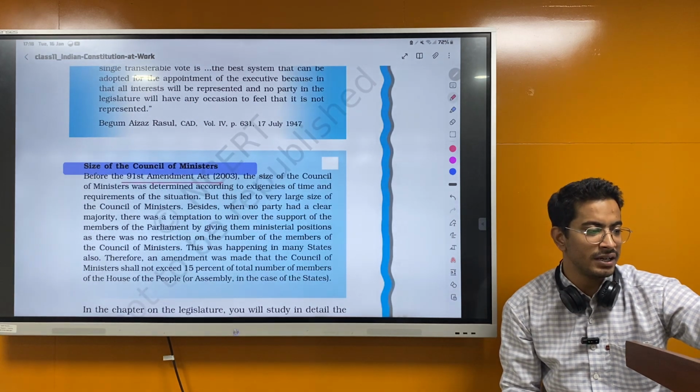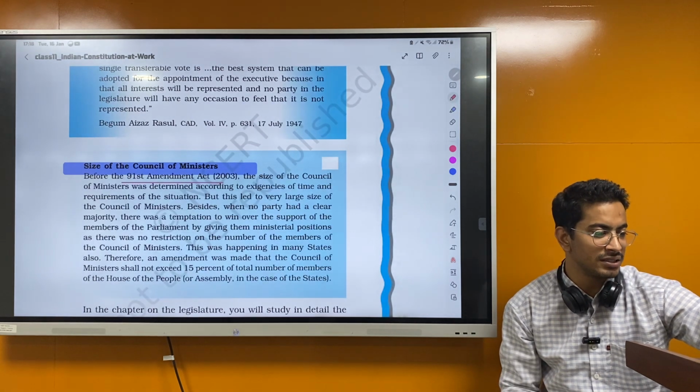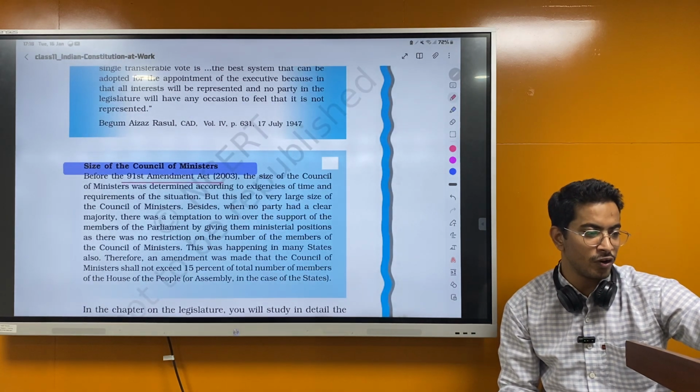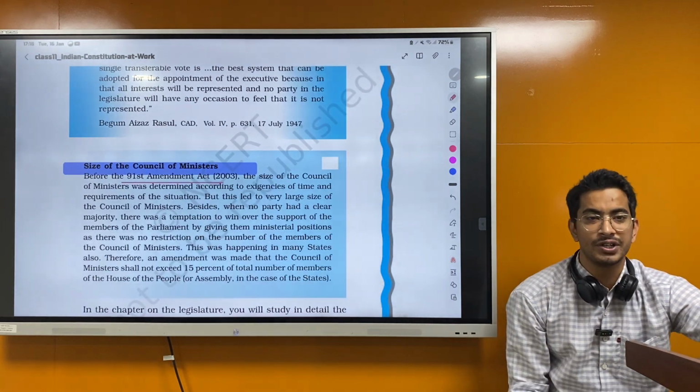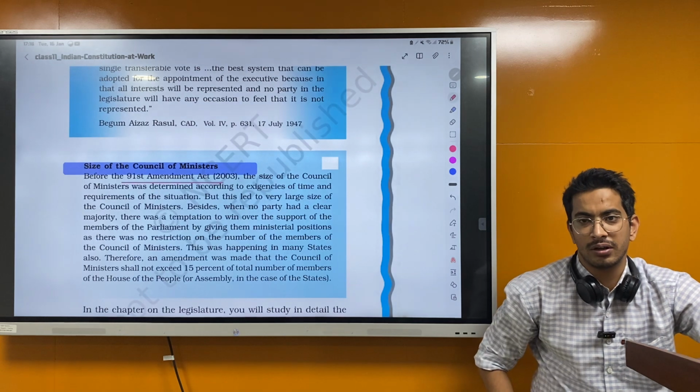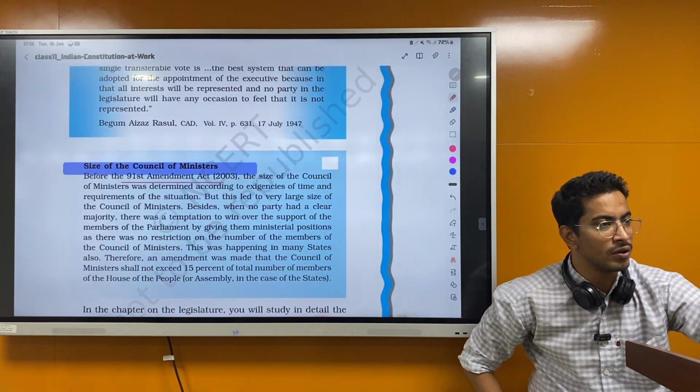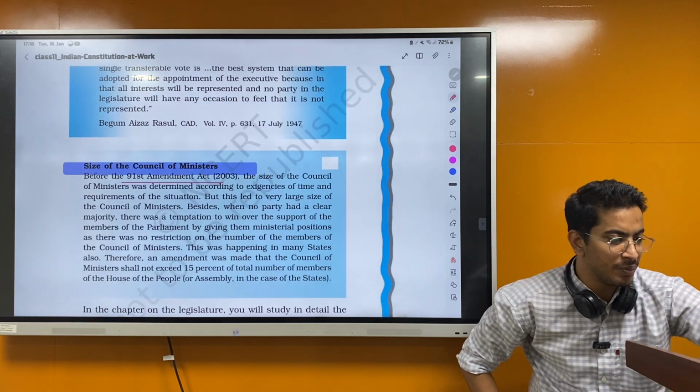Besides, when no party had a clear majority, there was a temptation to win over the support of Members of Parliament by giving them ministerial positions, as there were no restrictions on the number of members of the Council of Ministers. So they were facing issues when they were coalition parties, since the strength was not fixed for the Council of Ministers. This was happening in many states.